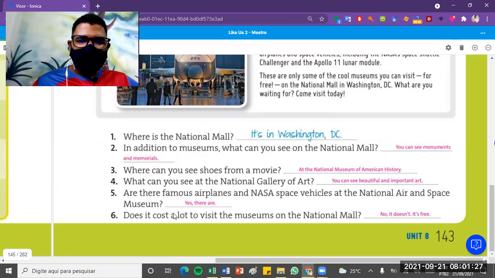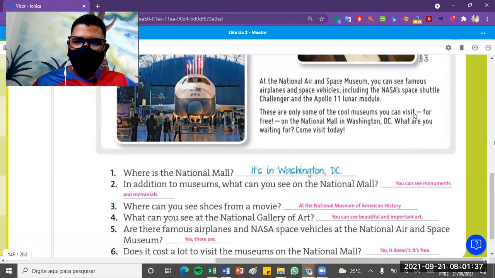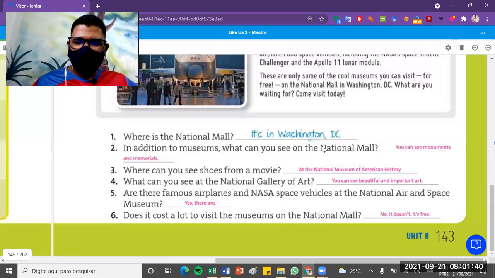Okay. Does it cost a lot to visit the museums or the National Mall? No, it doesn't. It's free. As they say here, for free. Can you see it? So the answer is no, it doesn't. It's free, right? So page 143 is answered. Now let's go to page 94.